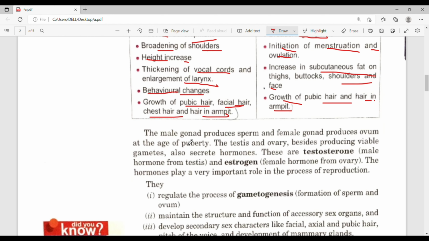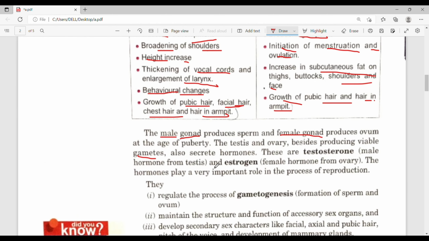To introduce two words to you: gonad and gametes. Gonads are the reproductive organs. Two types of gonads are there, one is male gonad and another is female gonad. These gonads are responsible for producing hormones as well. Gametes are responsible for fertilization. There are two types of gametes, male gamete and female gamete. Male gamete is known as sperm and female gamete is ovum or ova.